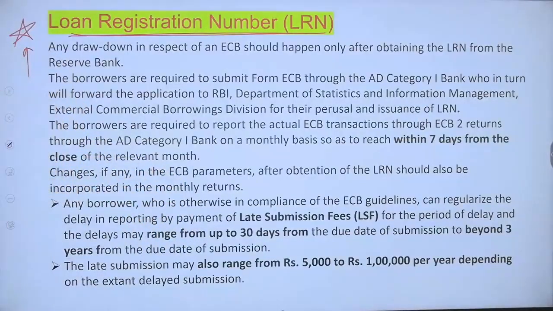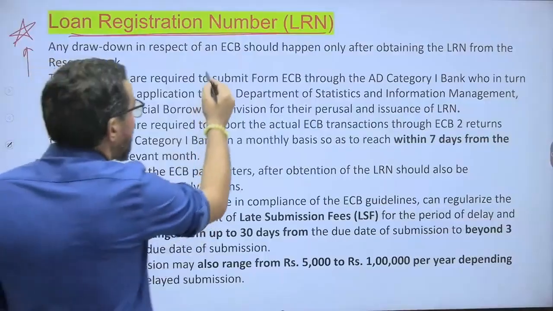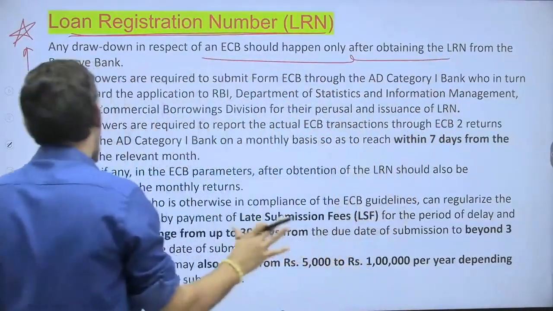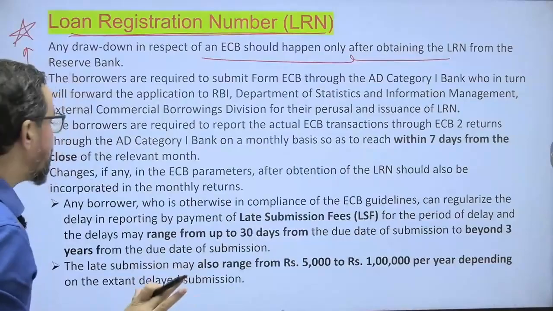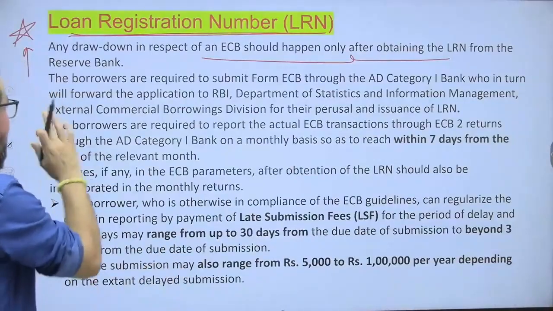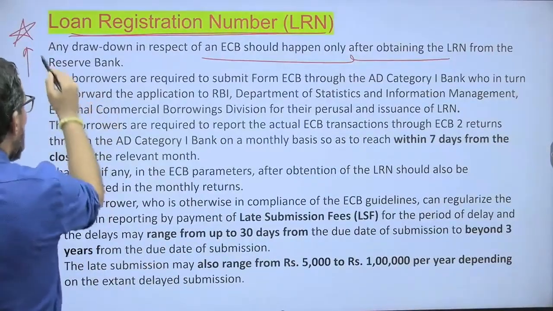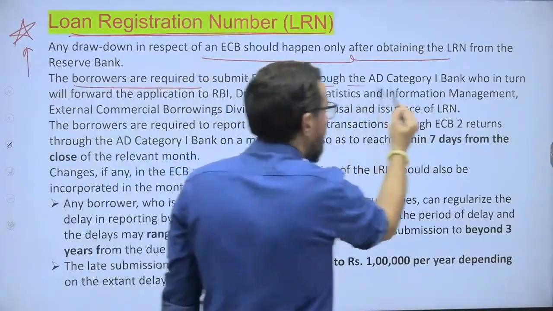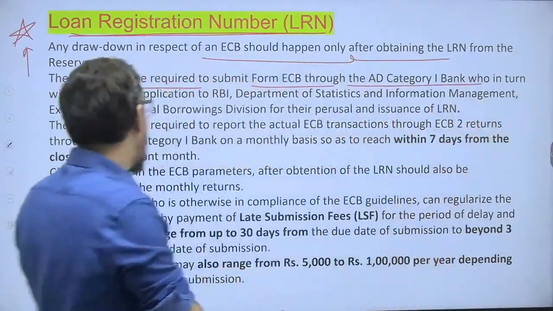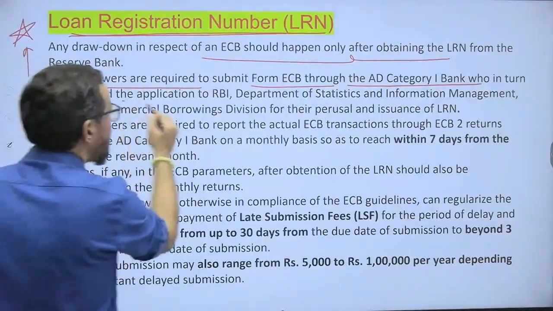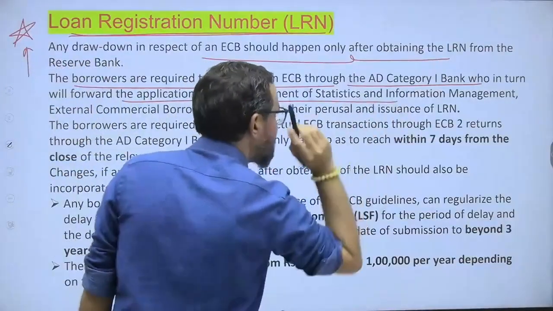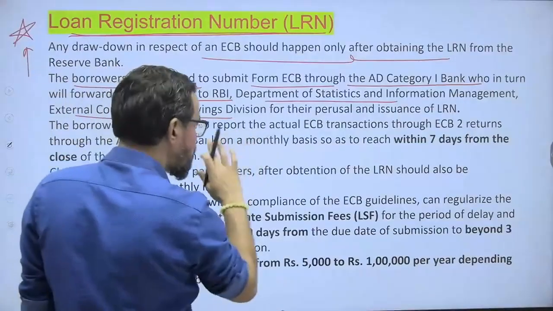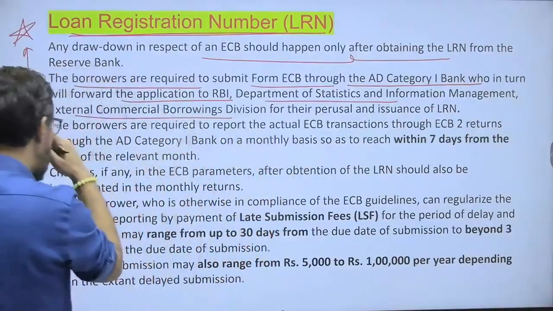So, LRN: any drawdown in respect of ECB should happen only after obtaining the LRN from RBI. Okay, LRN from the RBI. So the borrowers are required to submit form ECB through the authorized dealer category 1 bank, who in turn will forward the application to RBI, Department of Statistics and Information Management, which will issue the LRN.